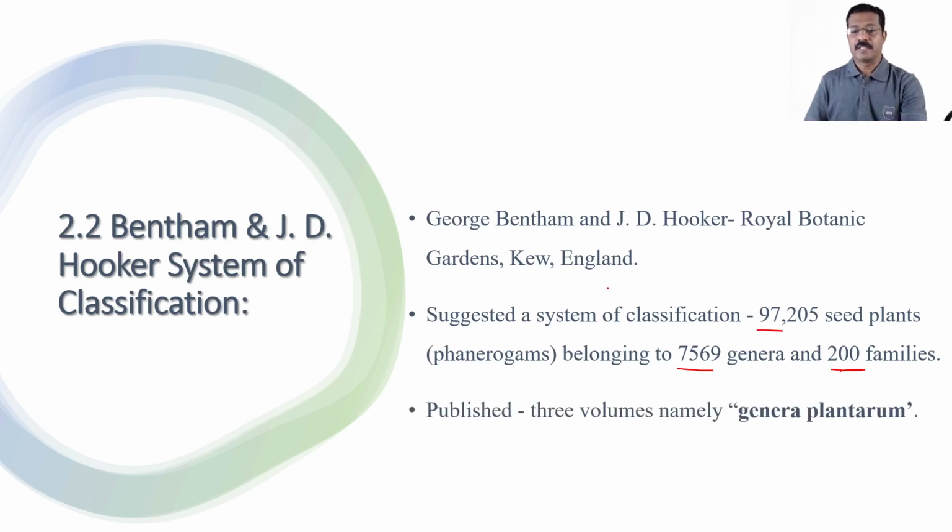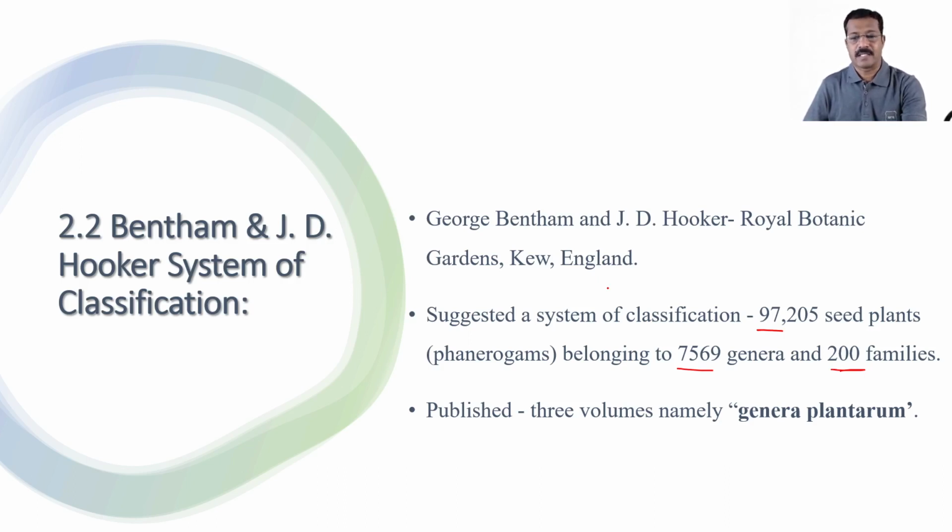Now George Bentham and J.D. Hooker jointly published their work in the form of 3 volumes and named it Genera Plantarum. So dear students, try to understand and memorize the name of the volume which was published by Bentham and Hooker. It might be asked in a multiple choice question.